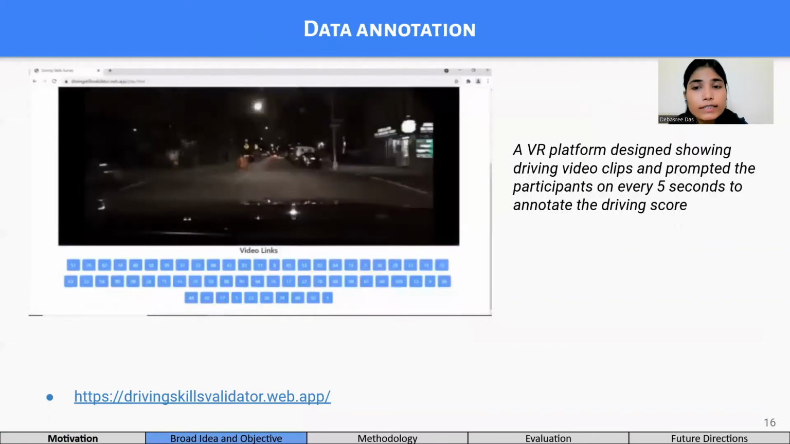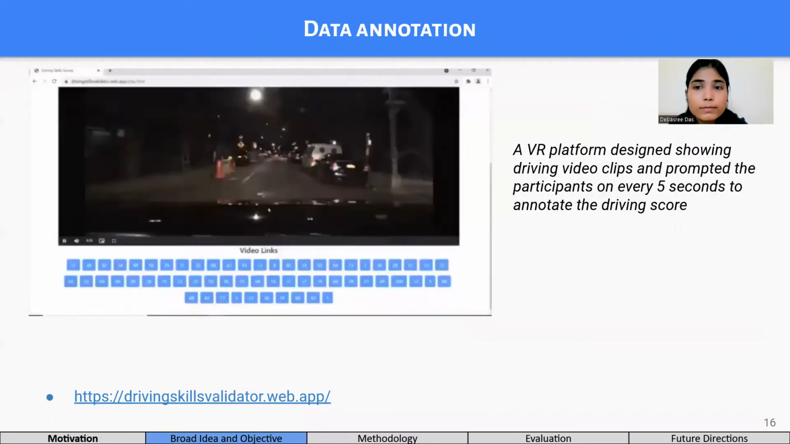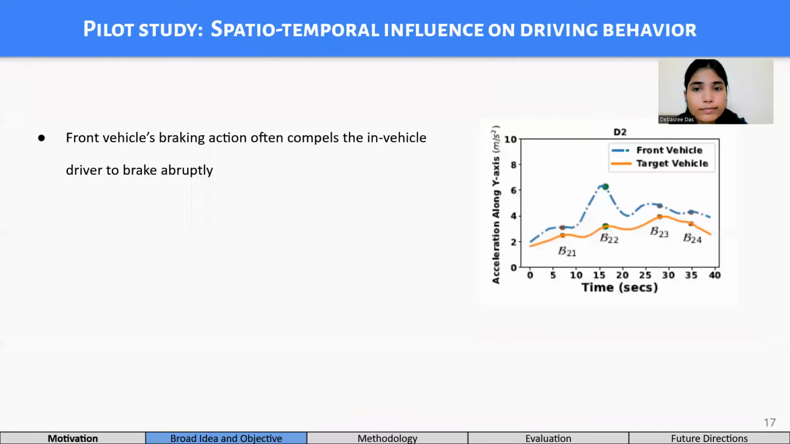In this way, we received annotations for 4,000 trips by 46 annotators. Now, to understand how the front vehicle can impact the target vehicle's driving behavior, let us consider two drivers, D1 and D2. First, we plot the forward movement of both the front and the target vehicle in terms of y-axis accelerometer data over a 40-second time window.